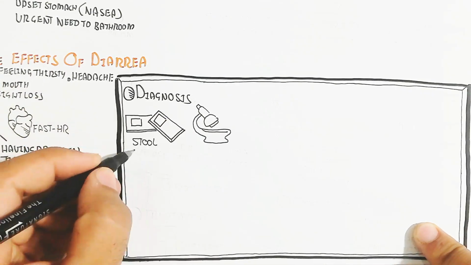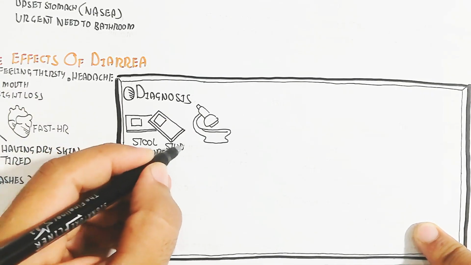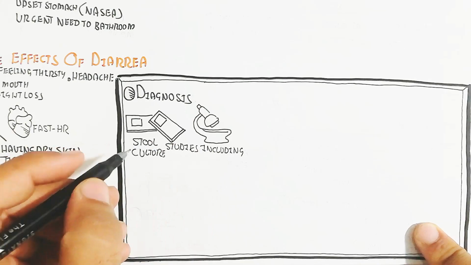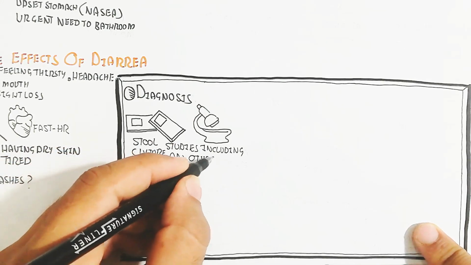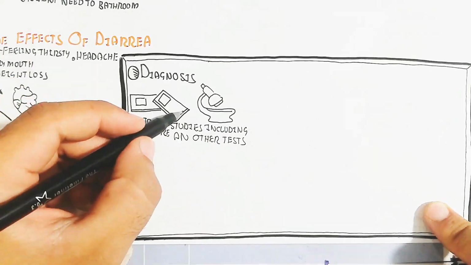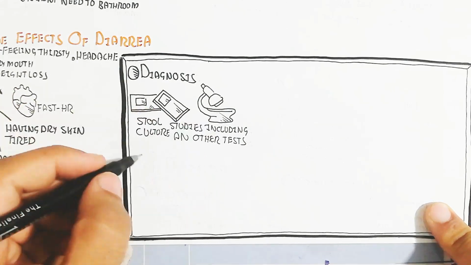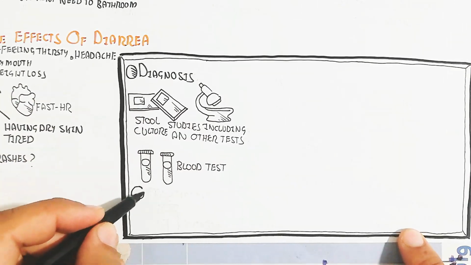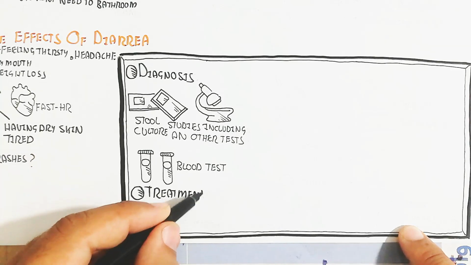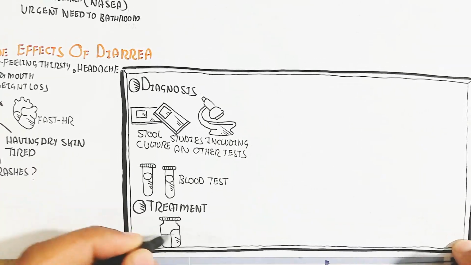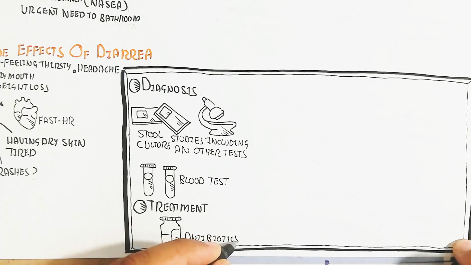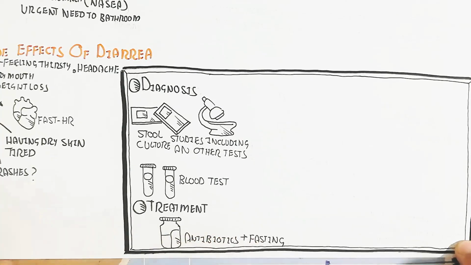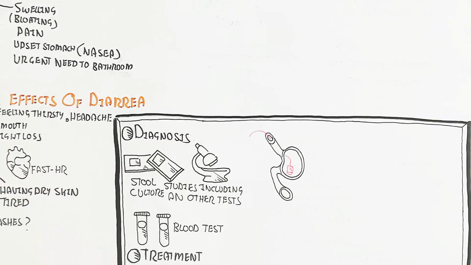Anyhow, the diagnosis is stool culture and stool studies, including culture and other tests. On the other hand, a blood test identifies bacteria if they are present in the blood circulatory system. The treatment is antibiotics plus fasting.